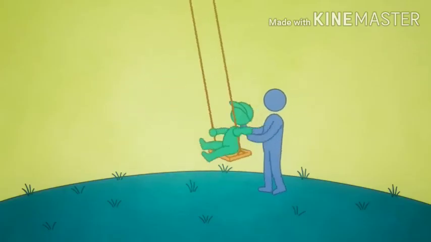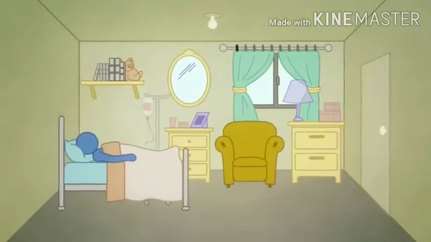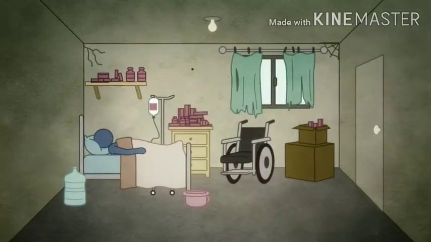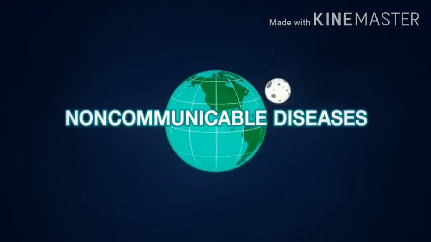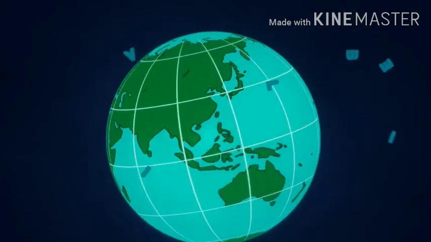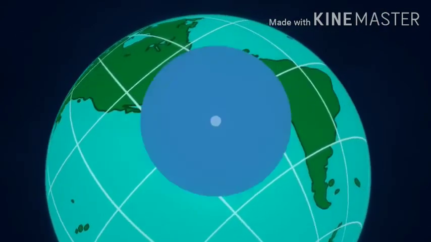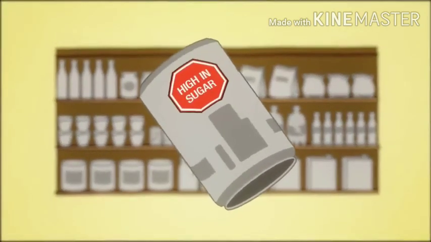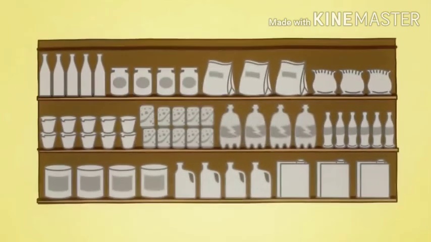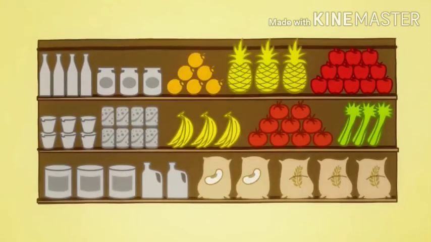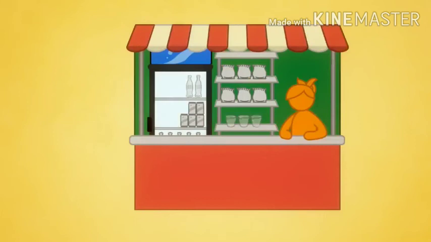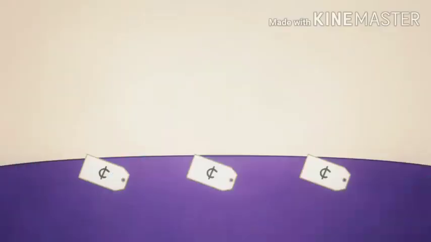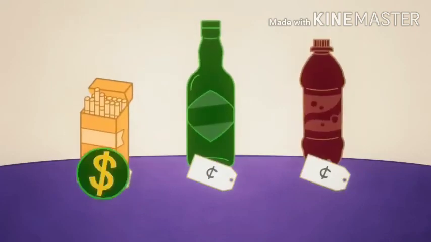Without these laws and regulations, more and more people will develop a non-communicable disease and need lifelong treatment that could ruin them financially. But there's still time to stop this epidemic from growing, and some countries in the Americas have already taken action by, for example, reformulating processed foods to make them healthier, informing consumers about the nutrition content of packaged foods, making more fresh foods available, regulating the sale of junk food in schools, as well as providing free drinking water, increasing taxes on tobacco, alcohol, and sugar-sweetened beverages,